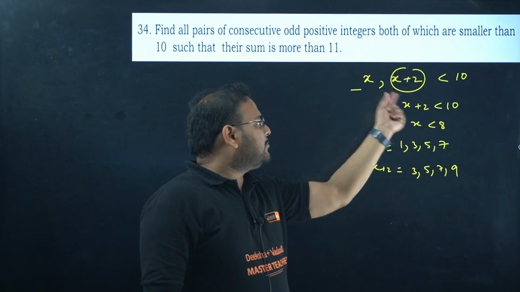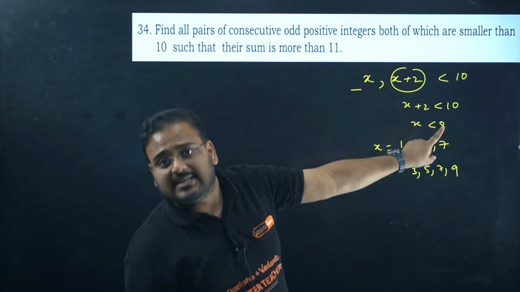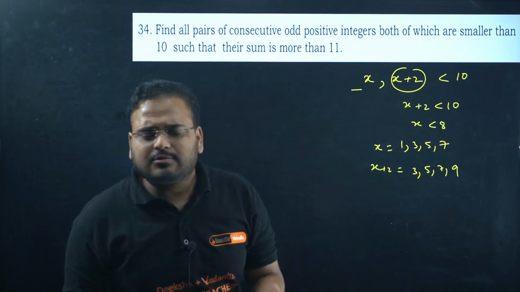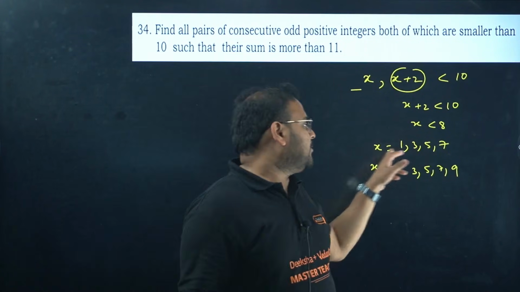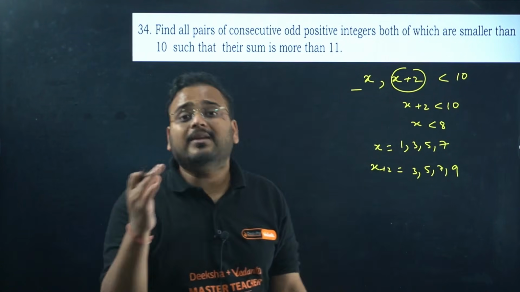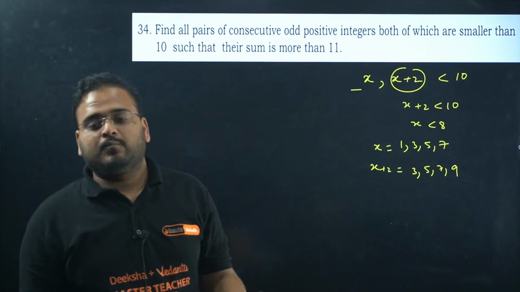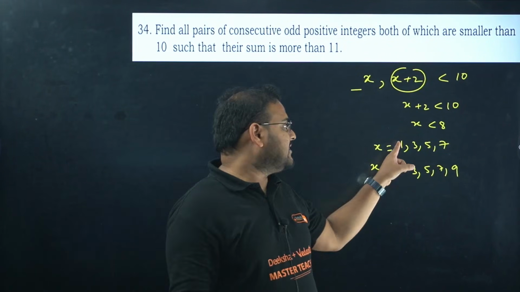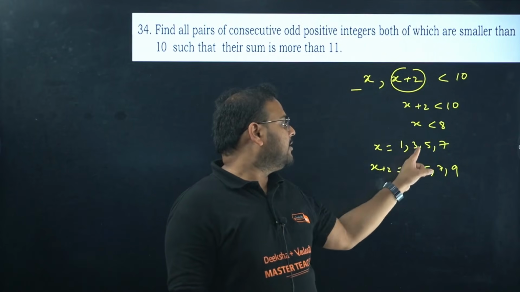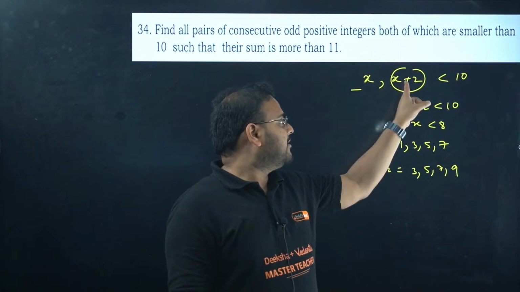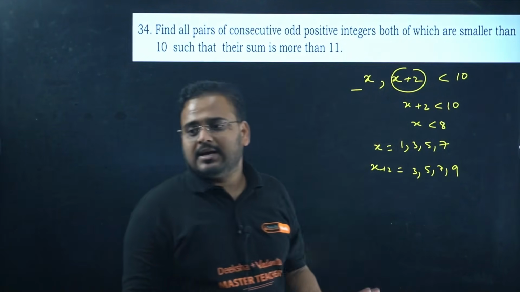So I compare this, because x is less than 10 and x plus 2 is less than 10. Of course, x has to be less than 8. So I get 1, 3, 5, 7 as my probable values of these odd positive integers. Now, when x is 1, x plus 2 will become 3. X is 3, 3 plus 2 is 5, 5 plus 2 is 7 and 7 plus 2 is 9.